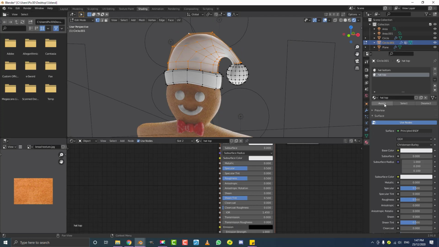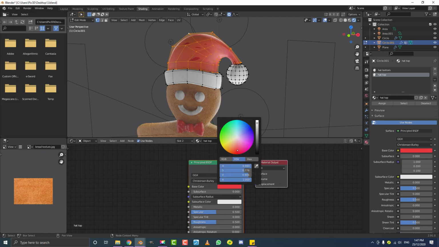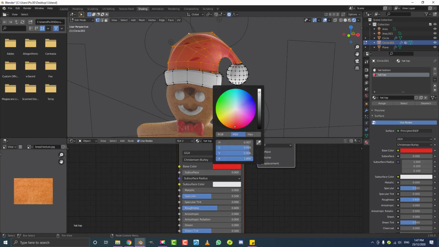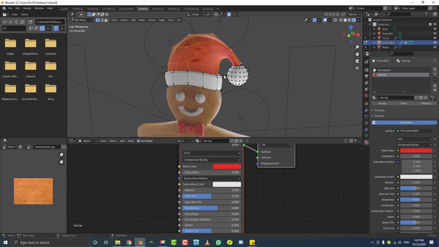and with the hat top material selected, we hit Assign. Then we come over to our hat top material, and while we're still in rendered mode, we go to the base color and make it red. Make the roughness a little bit higher. We don't want it to be too reflective, so just make it a nice kind of Christmas red, not too saturated. Then we're going to Tab out of edit mode.